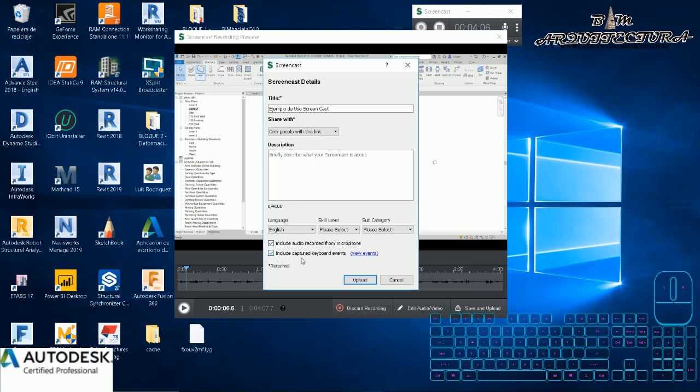It's only a preview so you can see how Screencast works. Okay, and then we need to add a description that helps another person who is trying to search for some particular information. You need to put the language that is recorded.